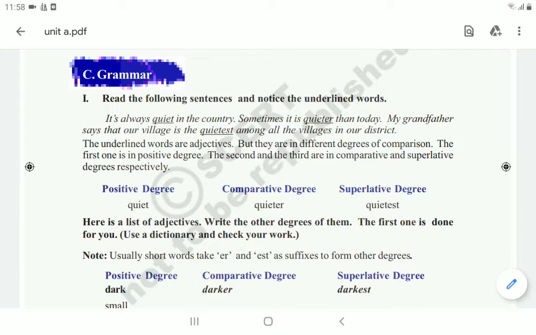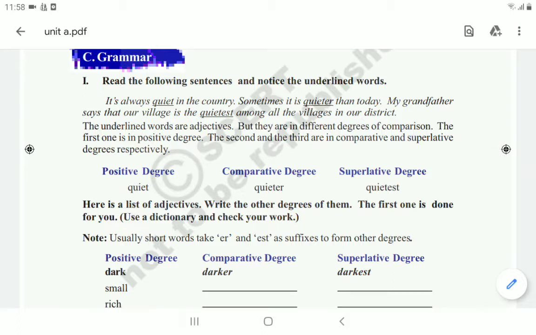So in the textbook, you can open the textbook children, page number 9. So here you see, read the following sentences and notice the underlined words. Here they are given one small paragraph. In that paragraph they underline some words. Those words we should identify. After that we have to compare their degrees.